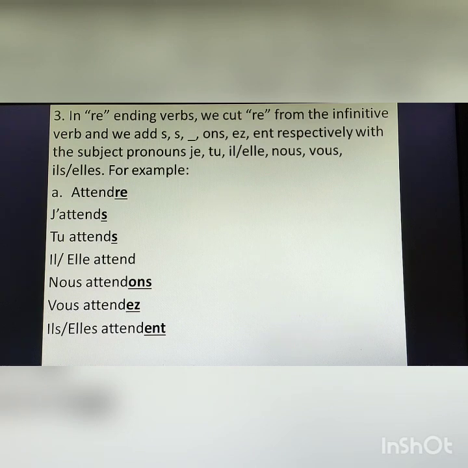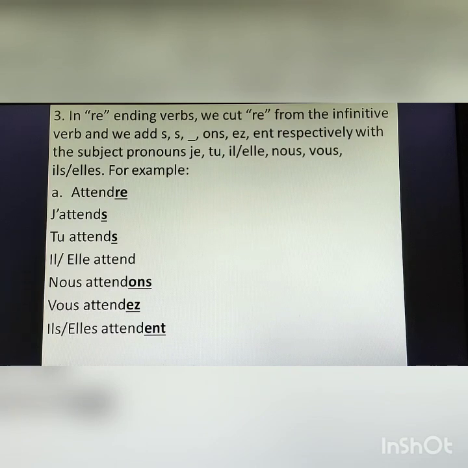For example, attendre. Attendre means to wait. As it is ending with re, we have cut re from the infinitive verb. Then with je, we have added s, tu, s, il, nothing. We have just removed re. With nous, ons, with vous, ez, with ils, elles plural, ent.